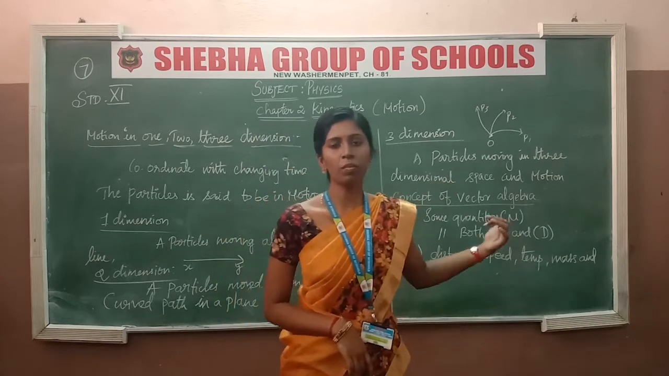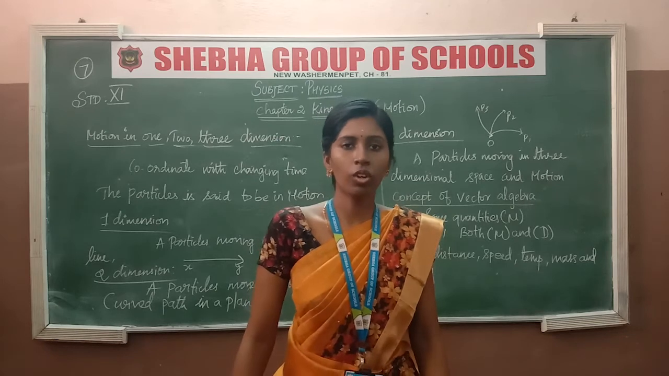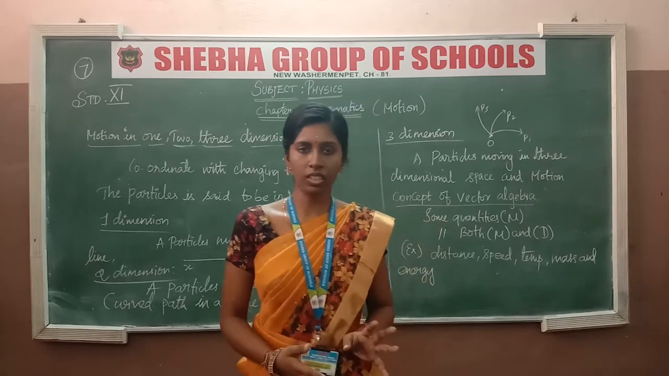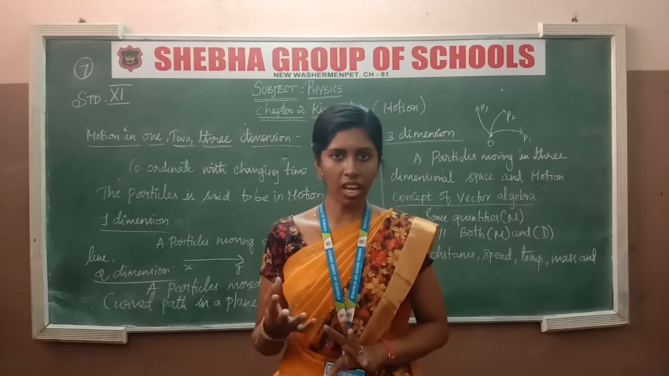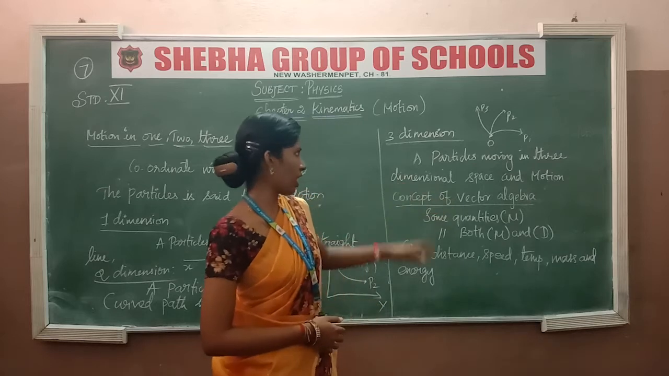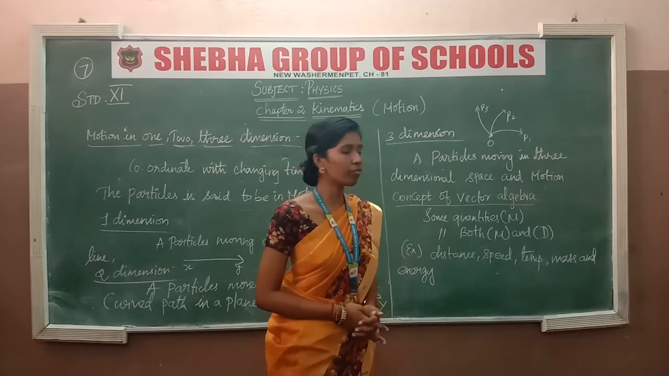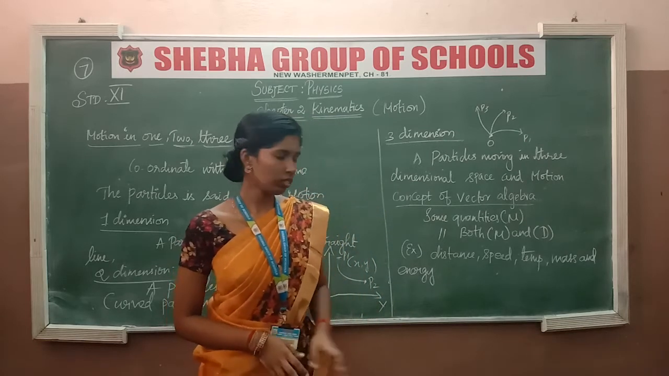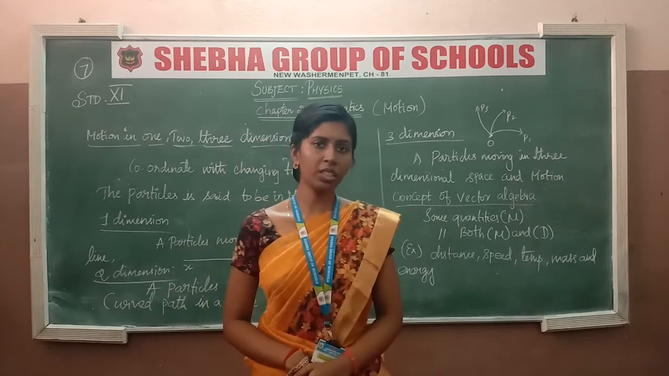Okay, the best example is a bird flying in the sky. When a bird is flying in the sky, its directions also change and its magnitude also changes. So this is 3 dimension that will be calculated. After that, we take the concept of vector algebra.